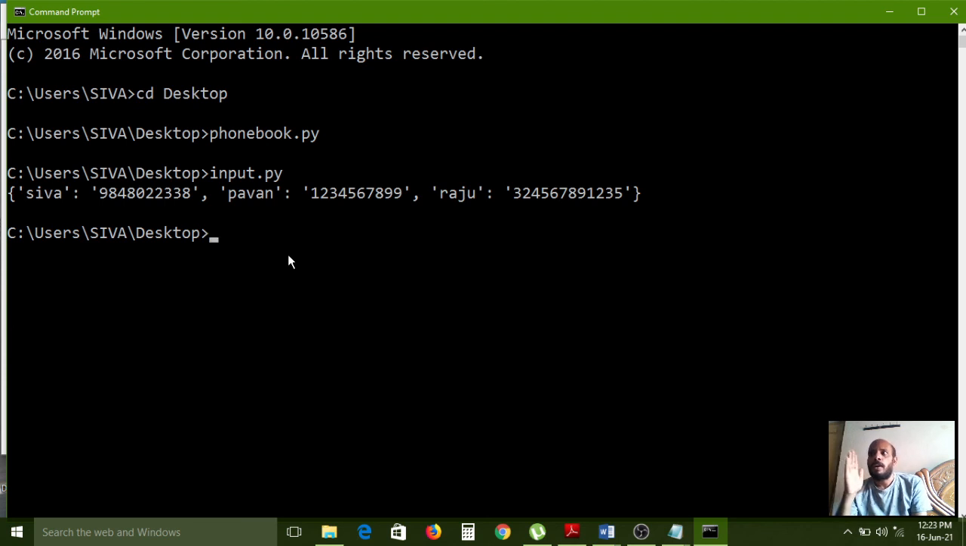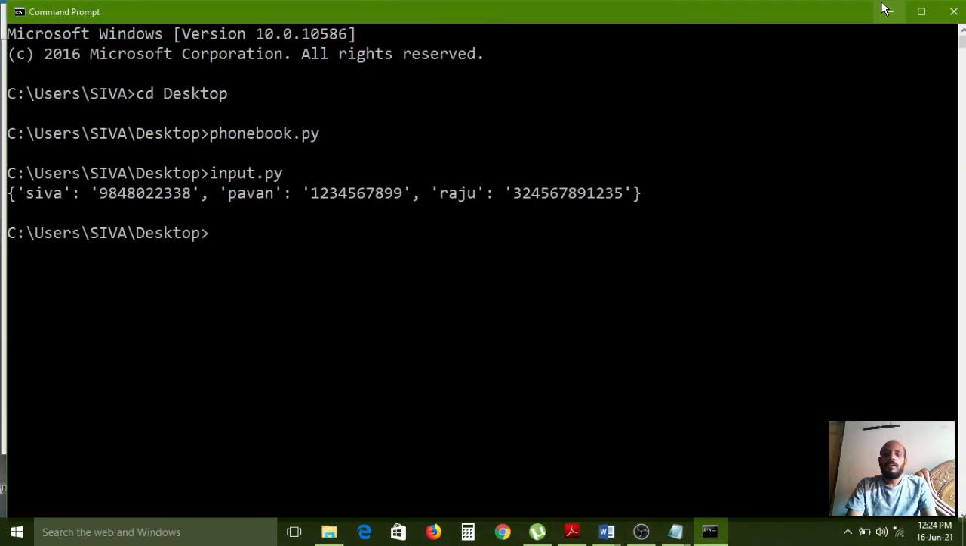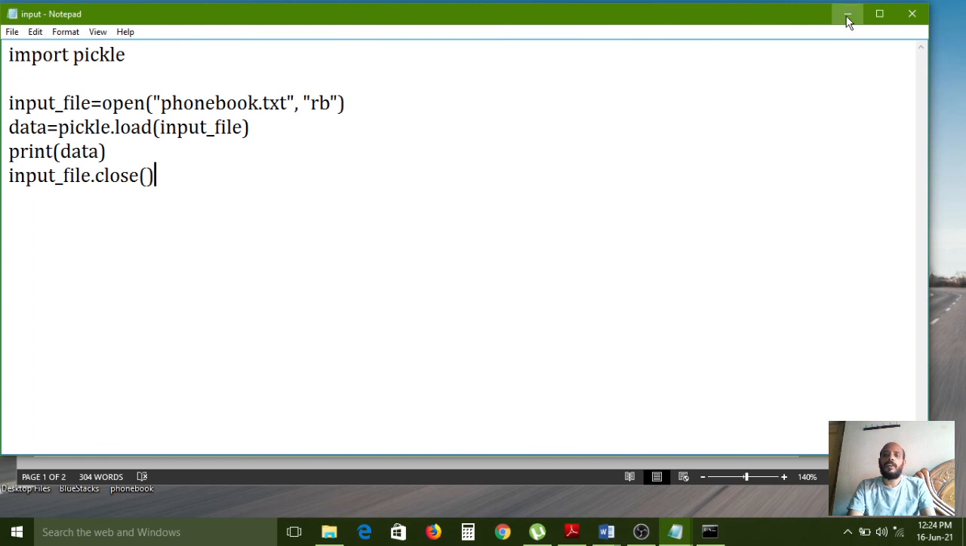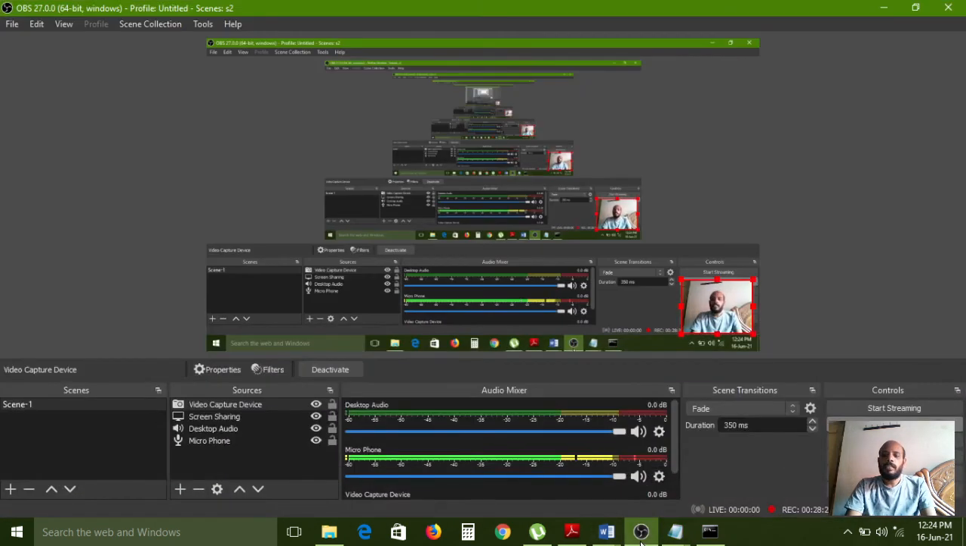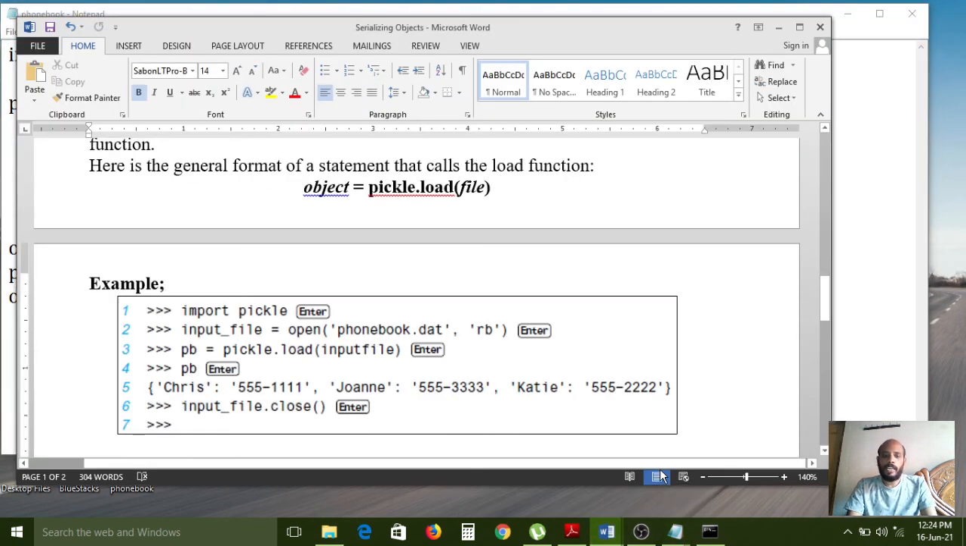And if you want to serialize the data, we can use the pickle.dump method, that is pickling. If you want to read the data, and use the pickle.load method, then it is called unpickling. So now you have heard about the serialization part. Serialization is also called pickling. Here I gave different examples for pickling and unpickling.